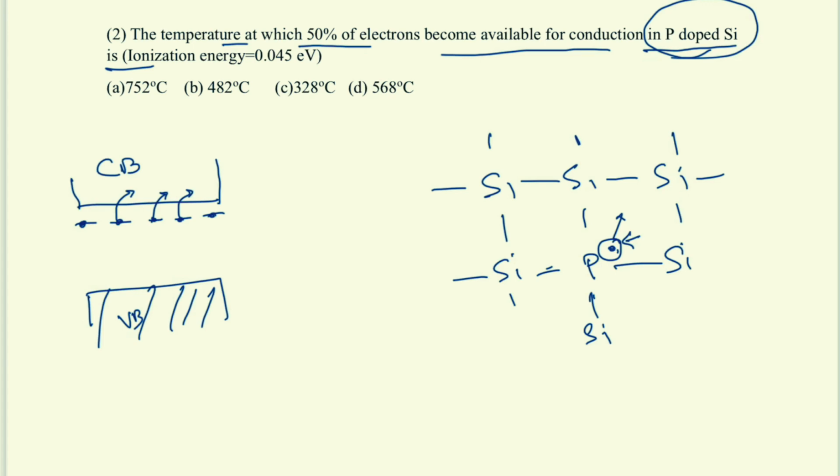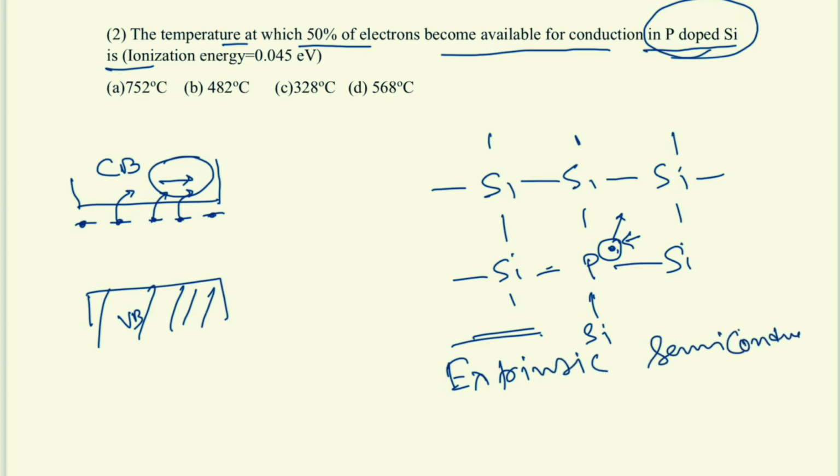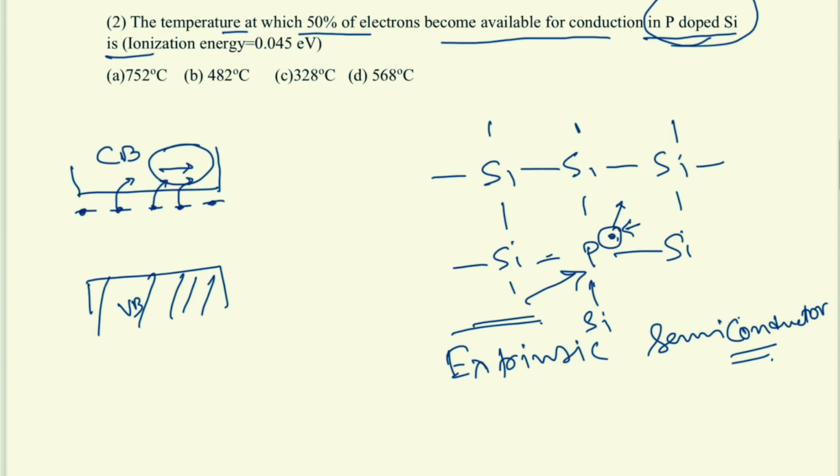Okay. So those electrons will conduct electricity. So a huge number of electrons will be present in the conduction band. Those semiconductors are called extrinsic semiconductors, because we are adding something to make them more conducting. So external elements are added here, so that's why this is an extrinsic semiconductor, right?